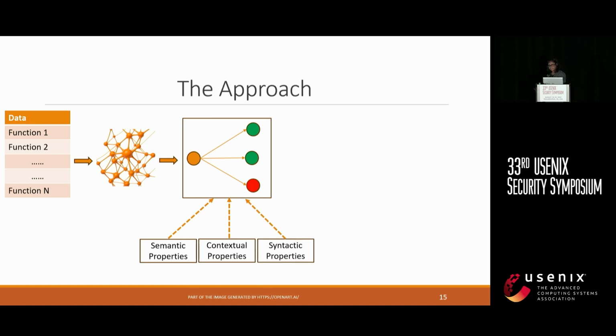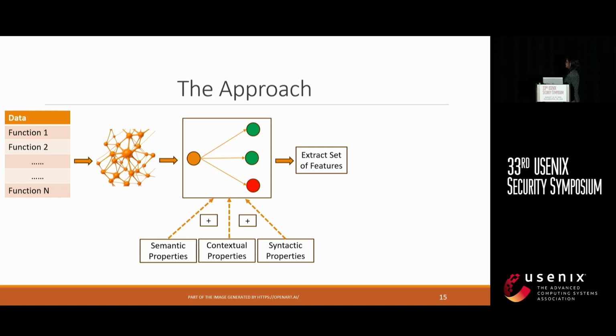When we consider this neighbor information, we can consider either semantic properties or contextual properties, or we can consider the neighbors in syntactic dimensions. Or what we can do, we can merge neighbors in all three dimensions and extract a set of features. The detailed process of how we are extracting these features, due to time limitations, I cannot explain here. I would like to recommend you to go through the paper.